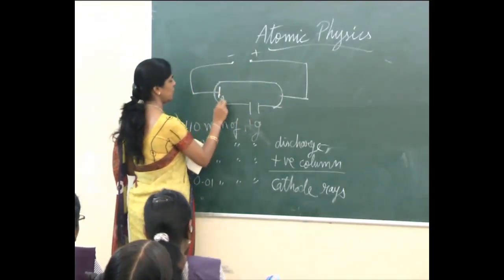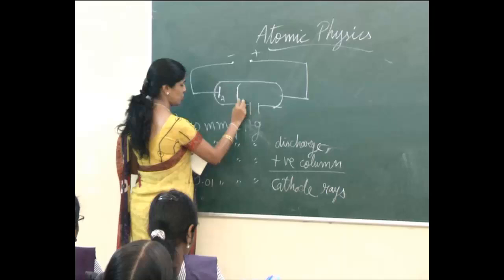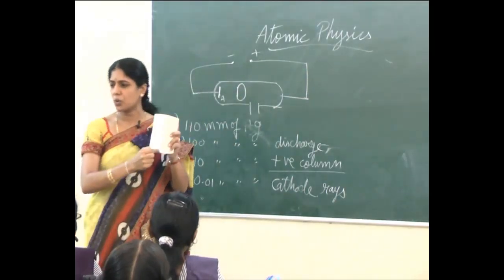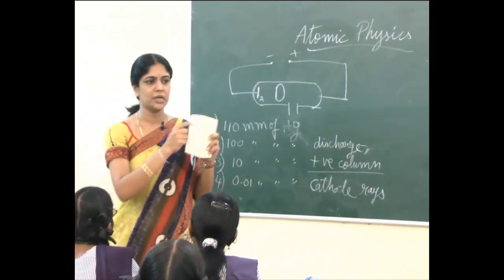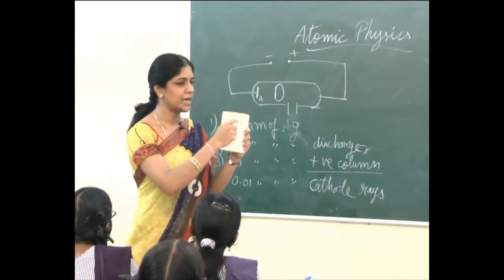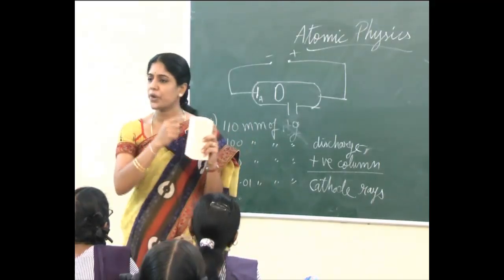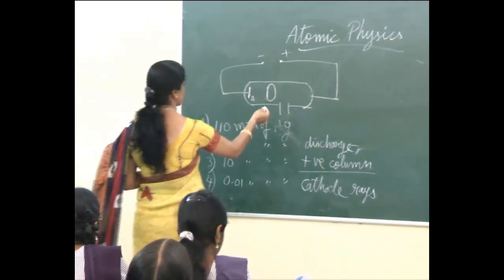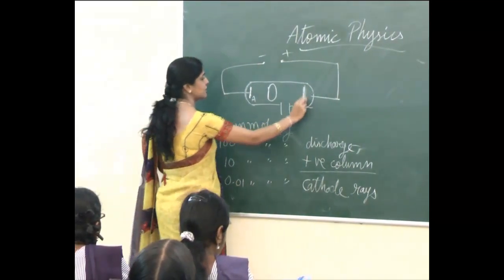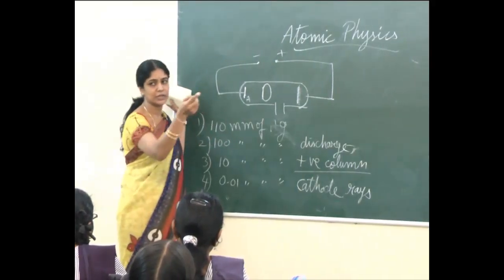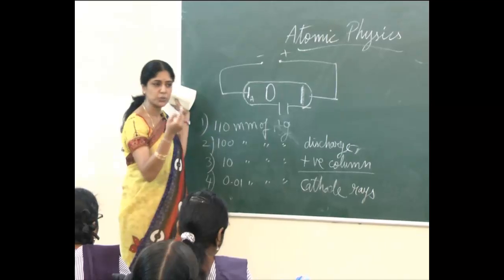Here I have the anode, here I have a cathode, but the cathode shape will be in the form of ஒரு disk ல நிறைய holes போட்டா எப்படி இருக்கும்? அந்த மாதிரி drill பண்ணிட்டார். ஒரு cathode oval shape ல எடுத்துக்கிட்டு he drilled it. That we call a perforated cathode. Behind the cathode he kept a screen. இங்க ஒரு fluorescence screen இருக்கு. There only I can see the scintillations or the effects we are going to produce here.